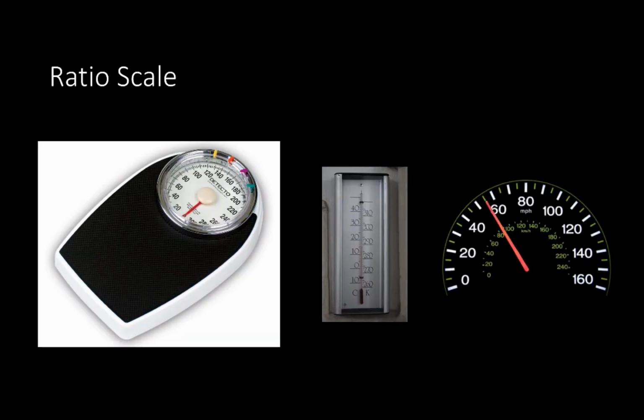So it has all the properties that we've talked about so far. Equal intervals, or equal distances between values, represent equal differences in value. There's a rank ordering, but there's also a true zero. So for example, on a scale where you weigh yourself, there's 0 pounds, and that's a true zero. The same thing with temperature. Temperature is often used as an example of an interval scale, but with Kelvin, there's an absolute zero. You can't go below that. That's when all particles stop moving. And so that has an absolute true zero. The same thing for a speedometer on your car, where you're looking at miles per hour. There's an absolute true zero. And so that's a ratio scale.